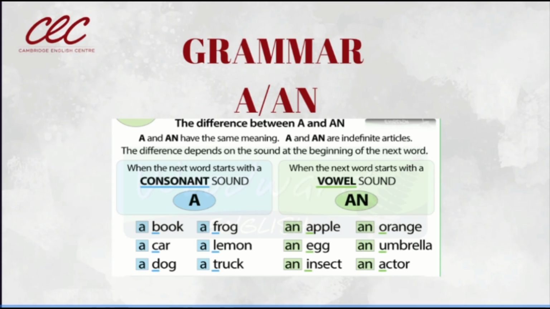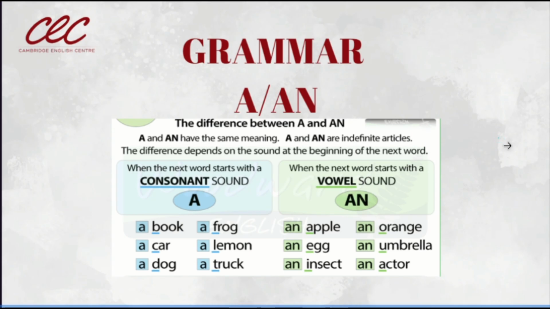Cuando nos referimos a un objeto en singular y este objeto no es definido, sino que es un objeto indefinido. Por eso es que se llama indefinite articles. A and an are indefinite articles, porque nos podemos referir a cualquier objeto, un objeto que no es definido.